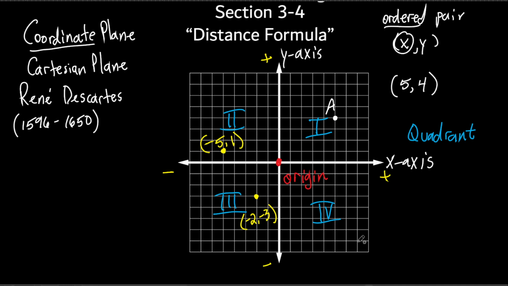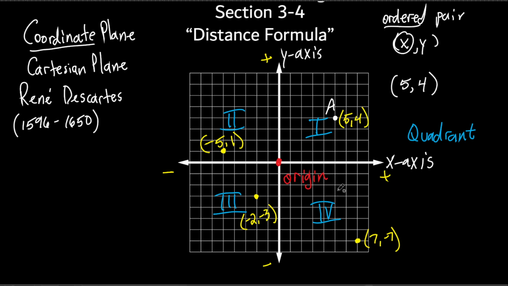All right, let's do one more. Let's do one way out here like this. All right, if I could count over that far, let's see. 1, 2, 3, 4, 5, 6, 7 to the right, and 1, 2, 3, 4, 5, 6, yep, 7 down. So I went 7 to the right and 7 down. So what's my coordinate? 7, -7. Okay, and that's the coordinate. All right, and let's just put 5, 4 right here.